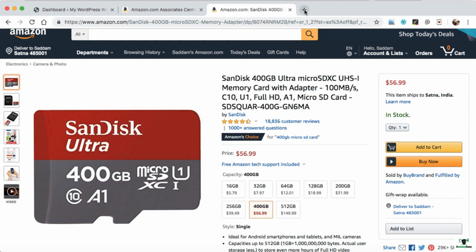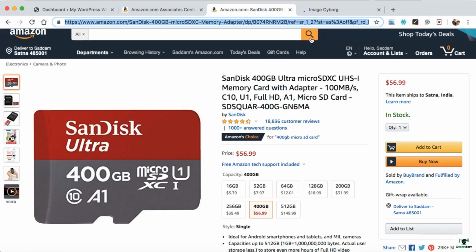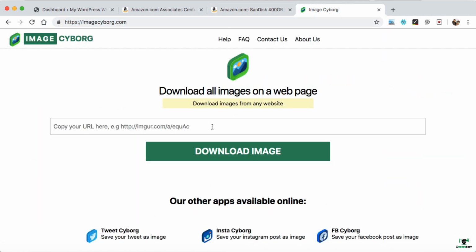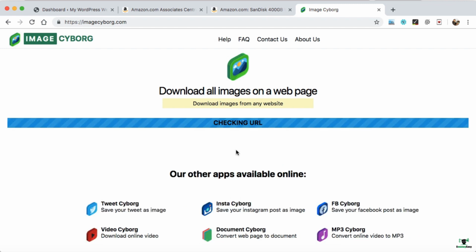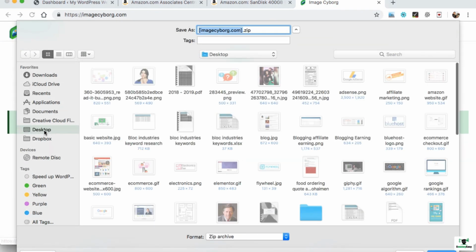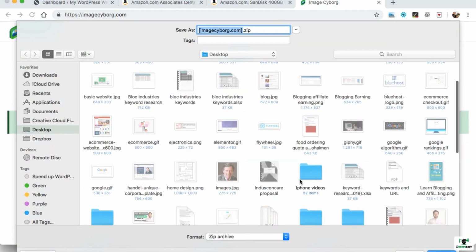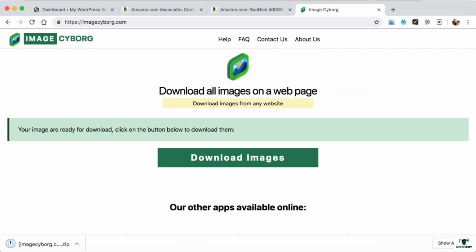So the best way would be to copy this URL. Now open a website, imagecyborg.com. This website will help you download all the images which exist on this page or on any specific URL. So here we can simply paste the URL and then click on download image. So it will help you download all the protected images. Now click on download images and we can save it somewhere on our desktop or any area of your hard disk. Let's say I'm just saving it into the products folder. Alright, so that has been saved.